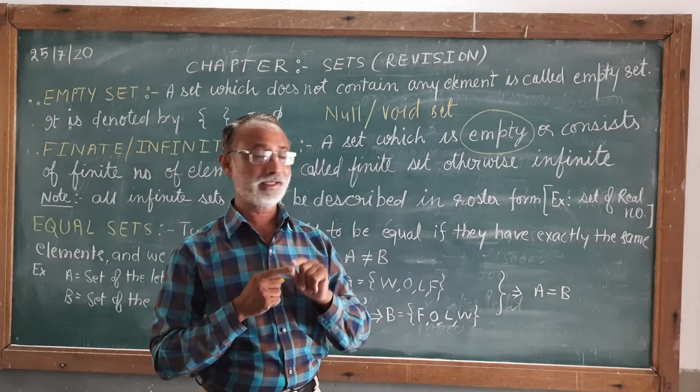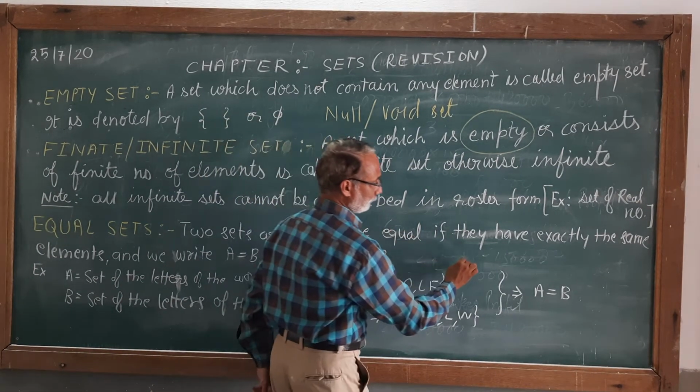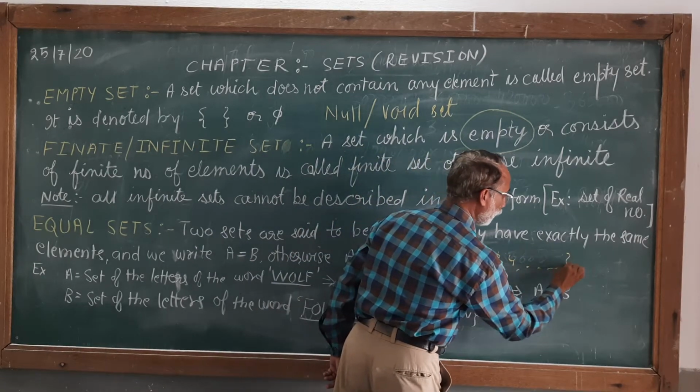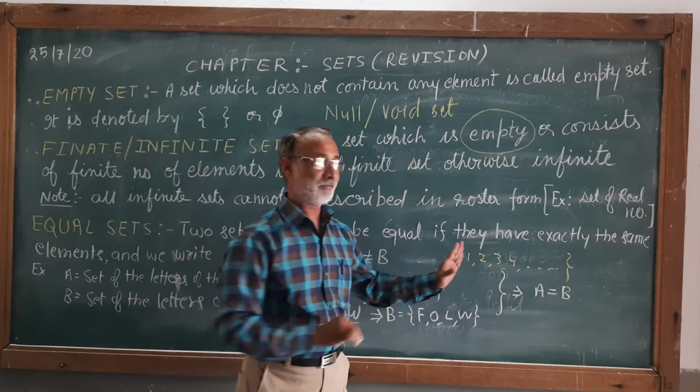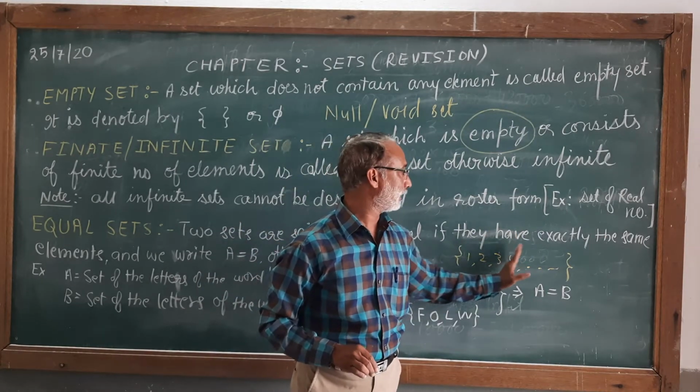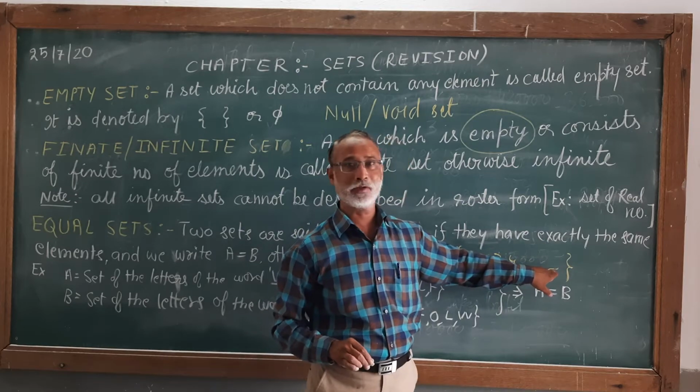Because if you are writing in the roster form, you will write 1, 2, 3, 4, because we know the sequence. After 1, what is going to come? After 2, what is going to come? So we can write like this and put the dots for an infinite set.